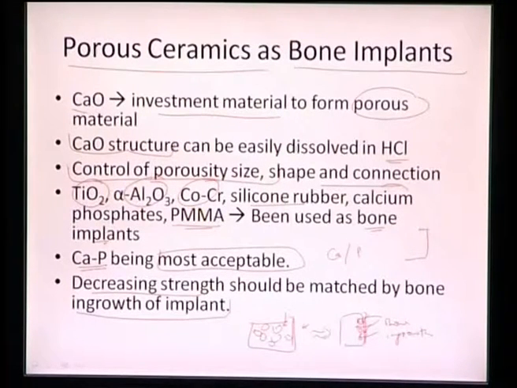So we have porous material which, once it is highly porous, has very low strength, so it will undergo much more wear or much more degradation. As soon as it is getting degraded, the new cells which are forming should start replacing the damaged material. That's how it can really balance, so that overall strength can be provided by the new bone cells which are forming at that particular location, and that's how the porous material can really benefit the formation of new bone or new bone cells out there.